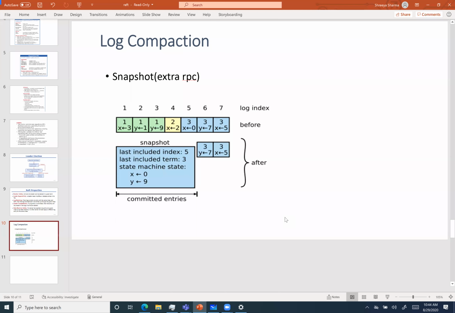So that's it. There is another concept called cluster membership. It takes care of what happens if one of the nodes we are bringing in is new. If we have a cluster of 3 and now we want to make the cluster of size 4, we are bringing in a new node, so we have to let that 4th node catch up, right? That concept is called membership change.